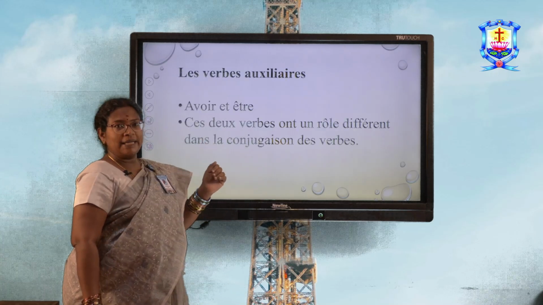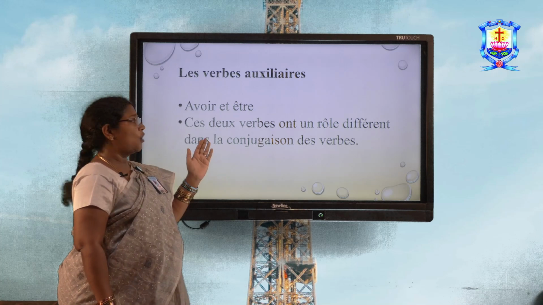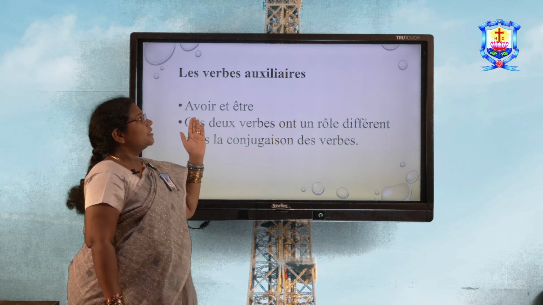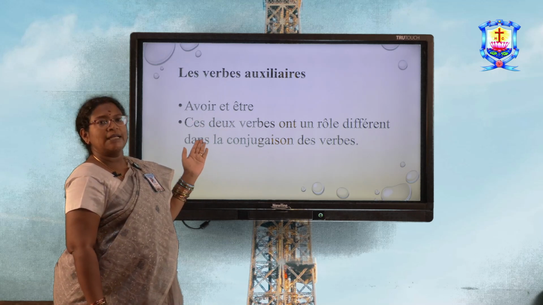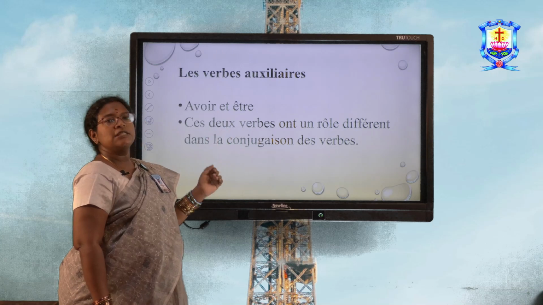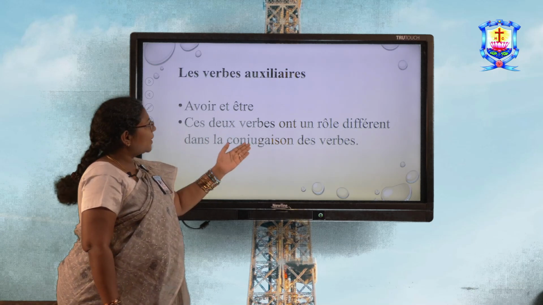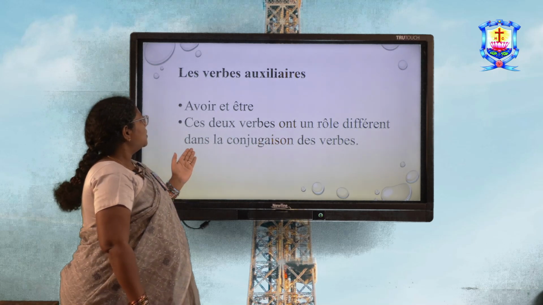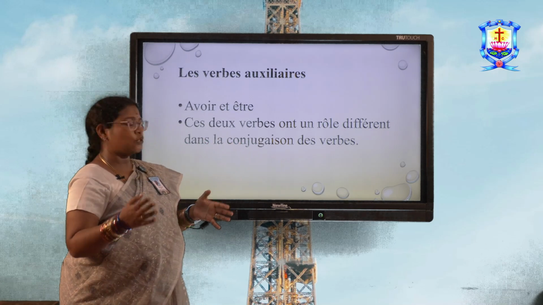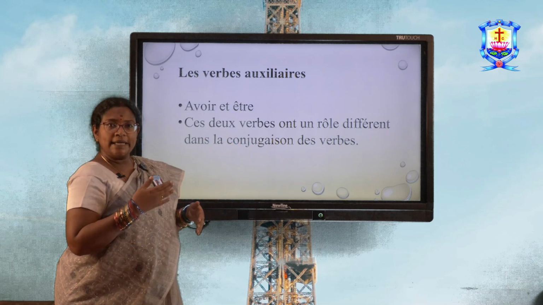Les verbes auxiliaires, the second topic of this session. Avoir et être. These are the two auxiliary verbs that we have in French. Avoir means to have, être means to be. Ces deux verbes ont un rôle différent dans la conjugaison des verbes. So these two verbs have a different role in conjugating verbs.